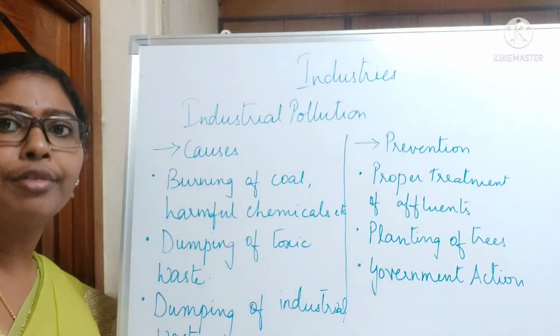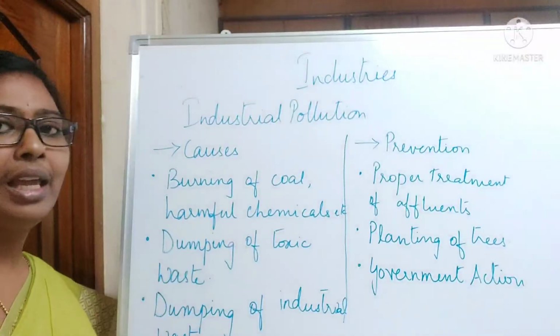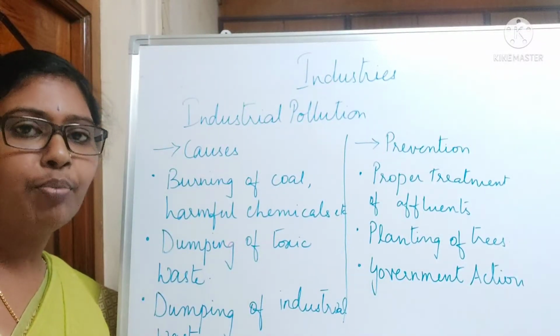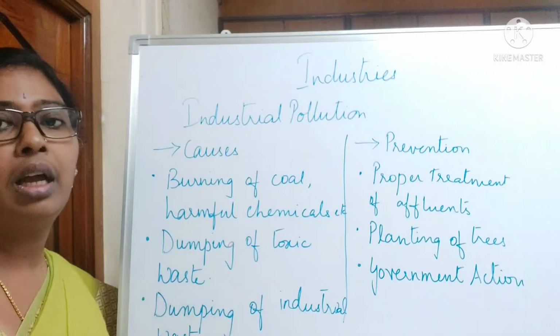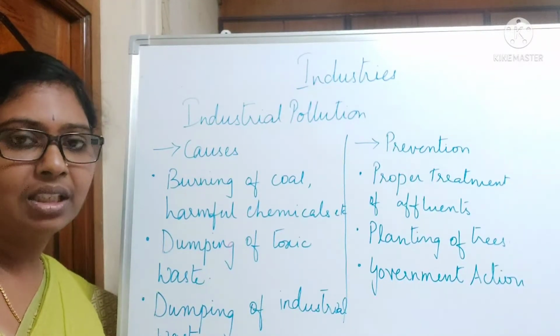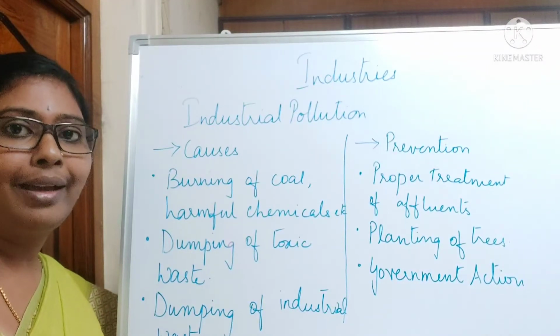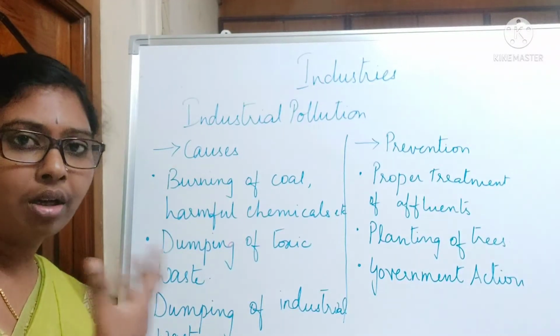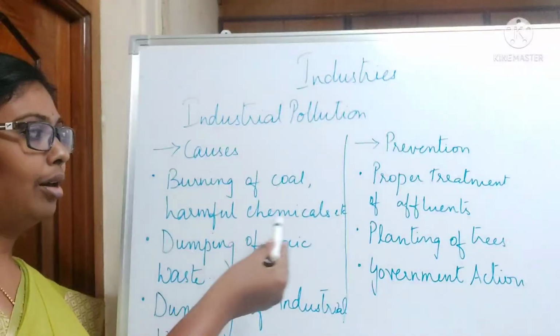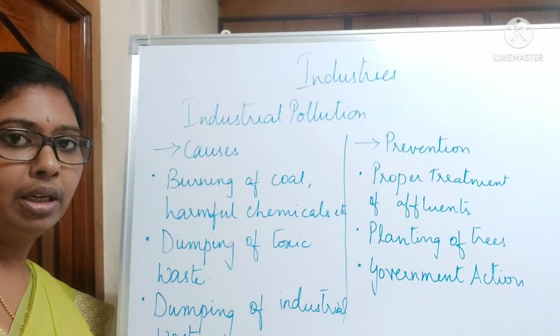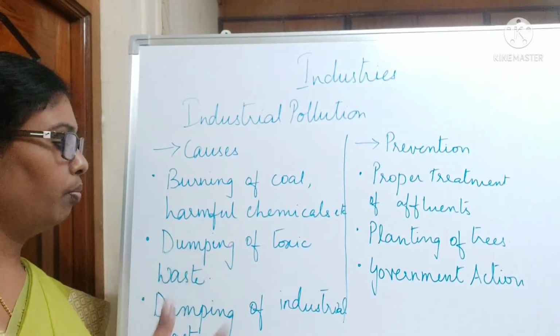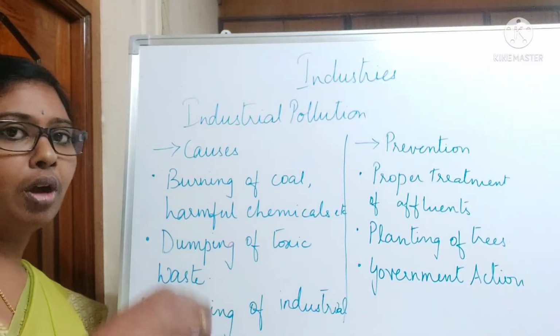So the causes of industrial pollution: coal, which is a very important ingredient in industry, when it burns, gives out a lot of pollution. Noise pollution, air pollution. All the harmful chemicals, when they are burnt, give out a lot of pollution. And the dumping of toxic materials.